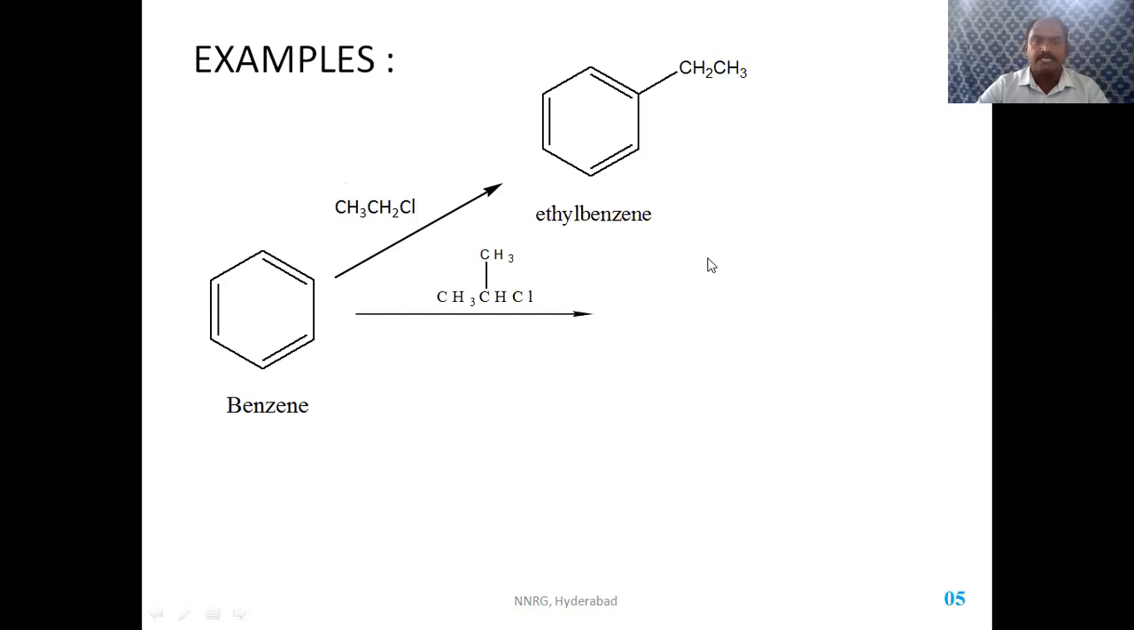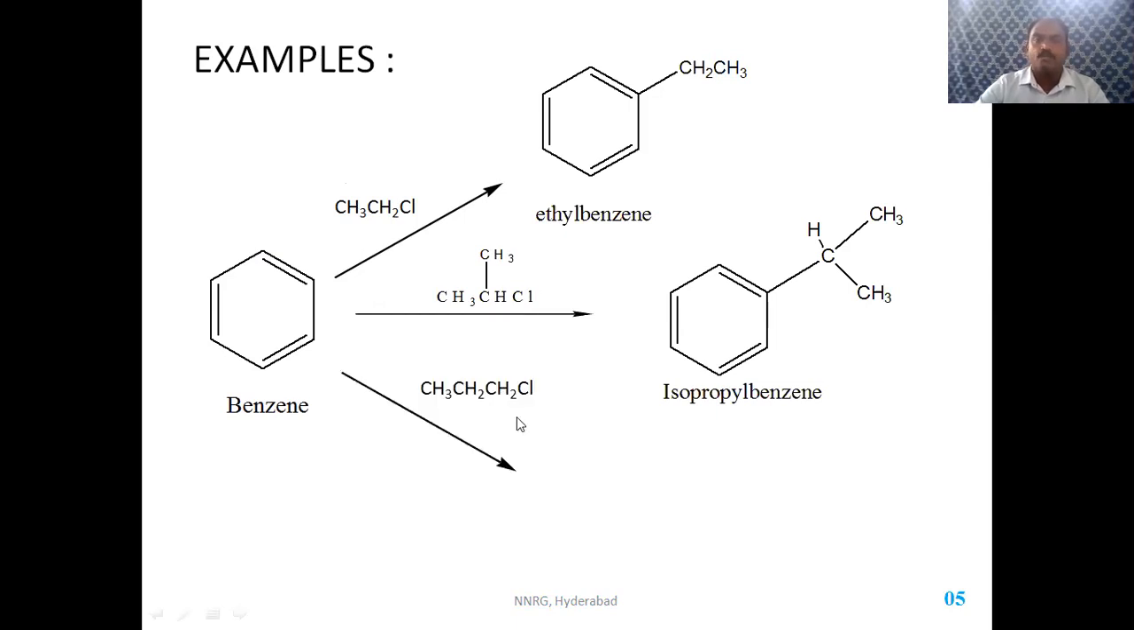Similarly, when isopropyl chloride reacts with benzene, the isopropyl group should attach to the benzene to form isopropyl benzene. Then another example, when propyl chloride reacts with benzene, then what is the product formed?